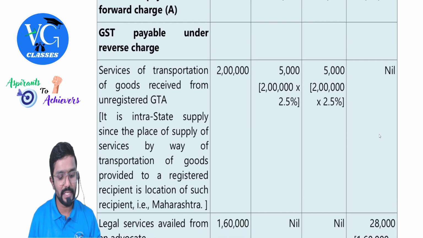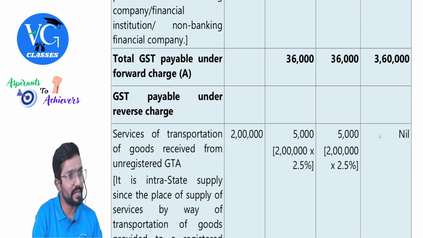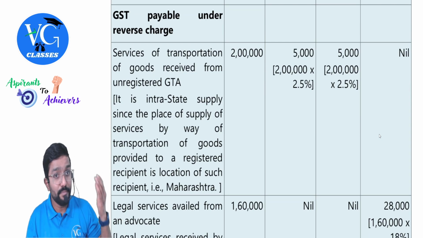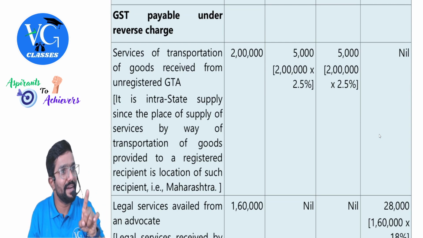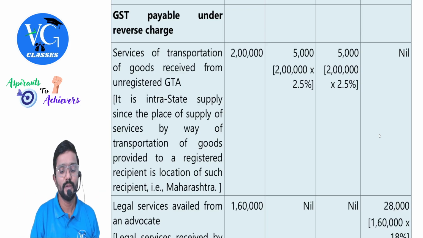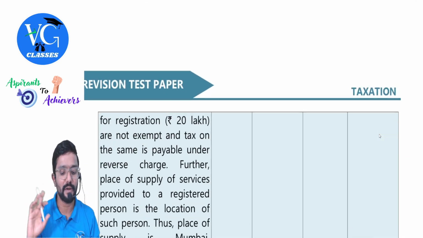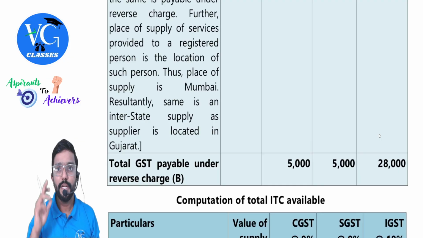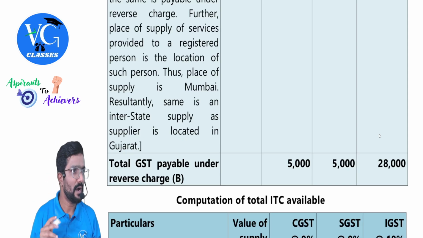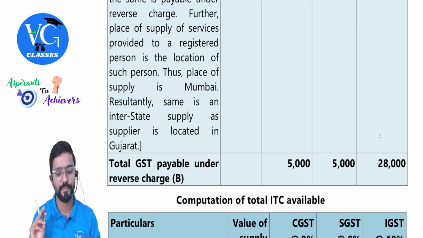Sir, should we pay it through cash ledger? Yes. Hope you're getting it. So take total output tax, which we have to pay through cash ledger, plus input tax on which RCM is applicable. Should we pay it through cash ledger? Yes. Pay it through cash ledger as well as claim the credit. Both. So we are adding both of these. Only RCM cases. Sir, you have not taken your sponsorship. Yes, it will not come. Only two cases, that is legal services and GTA, on which RCM is applicable. All three are inward, but only on two RCM is applicable. Only two we have to take. Okay, sir.